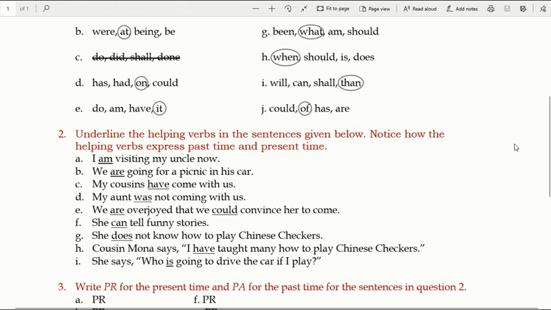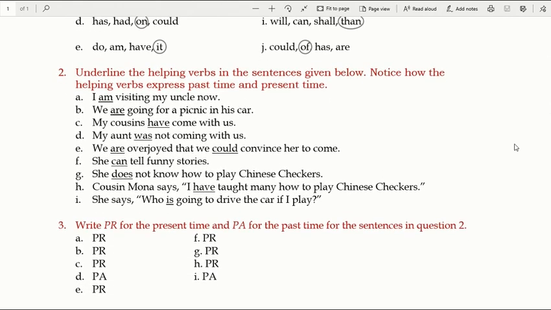And the next question, that is question 3, is related to question number 2 itself. We have to write PR for the present and PA for the past. It is very easy to understand. If you can't understand any sentence, you must translate it into Hindi or Gujarati or whichever language is easy for you. Then you will know it is present or past. First, second, third, all these are present.